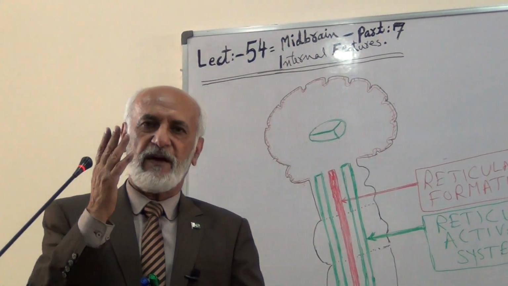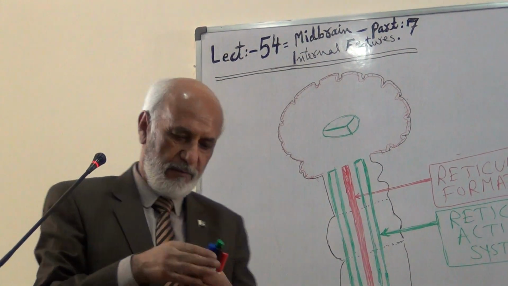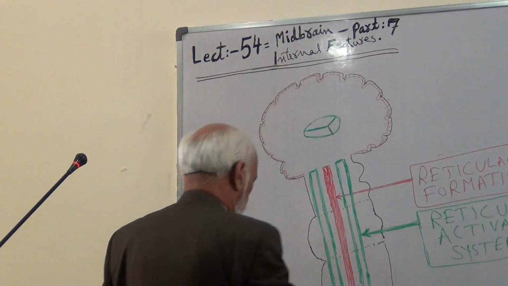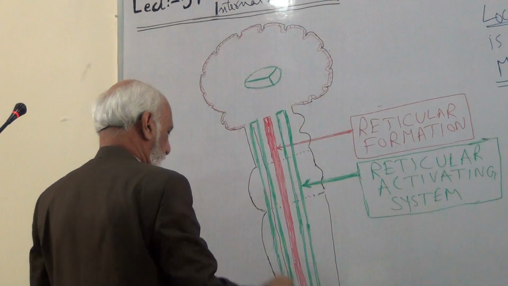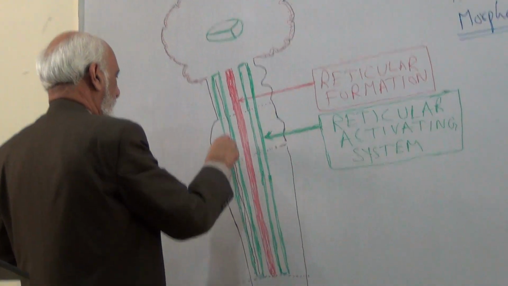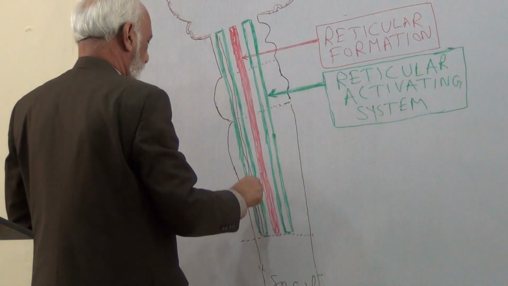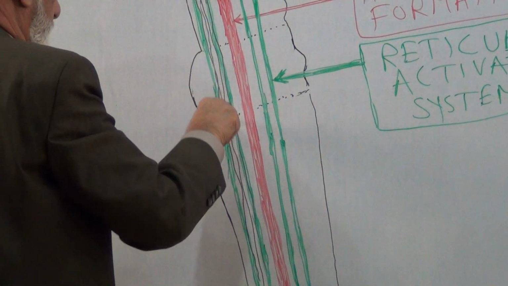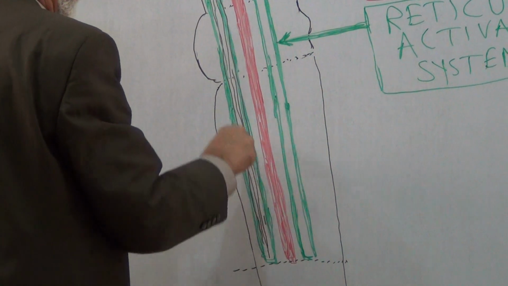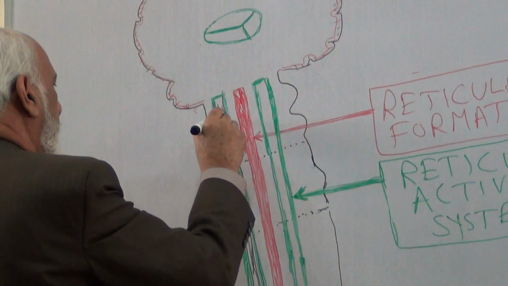Ascending are sensory fibers and descending are motor fibers. Suppose this part of the reticular activating system comprises ascending fibers, the fibers that ascend.